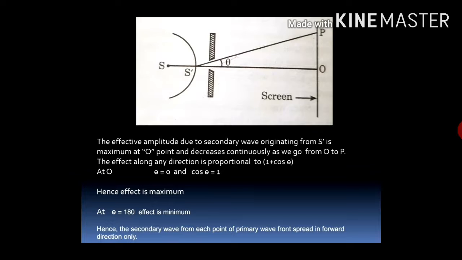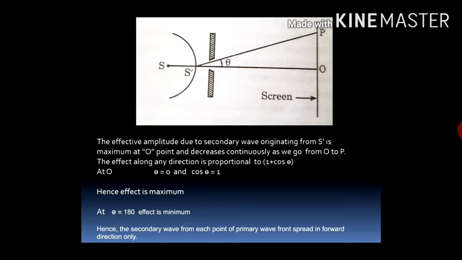decreasing continuously. The effect along any direction is proportional to 1 plus cos theta, and at O theta is 0 and cos 0 is 1, hence maximum effect is 2, twice.